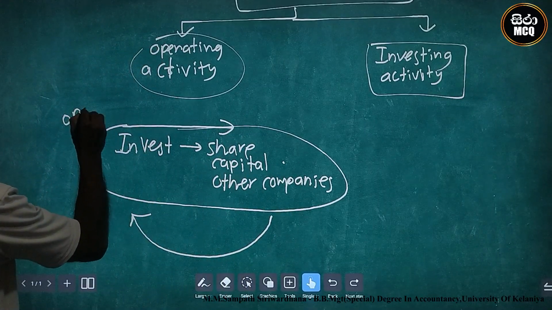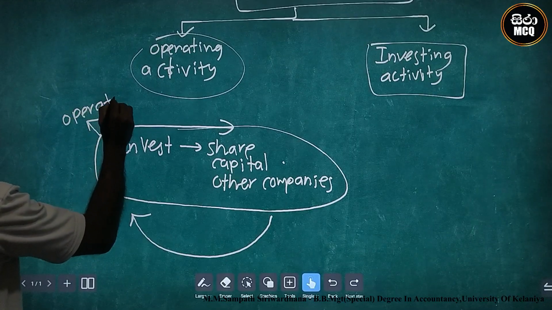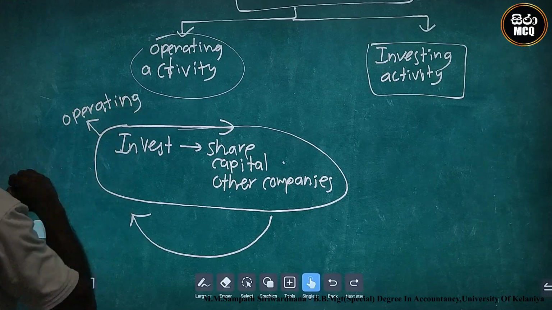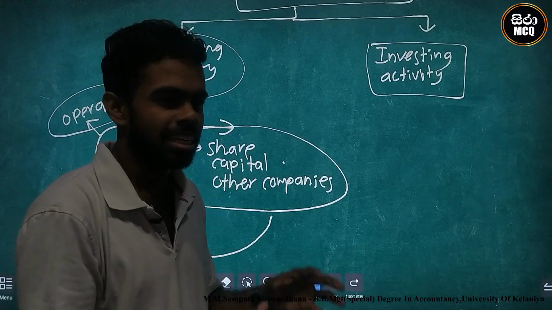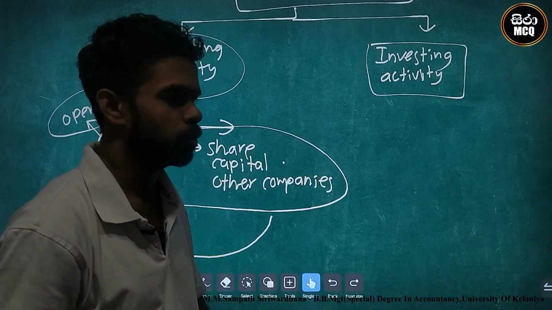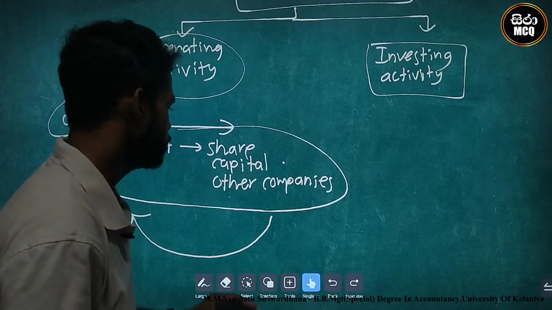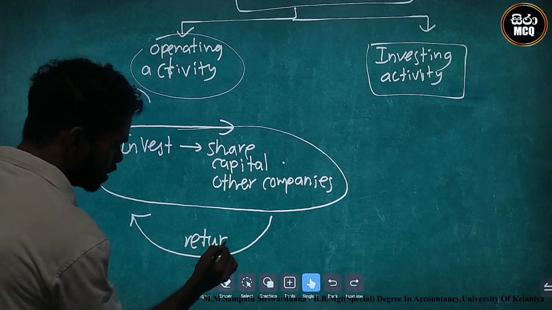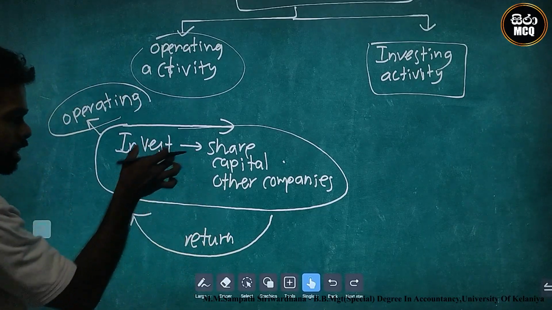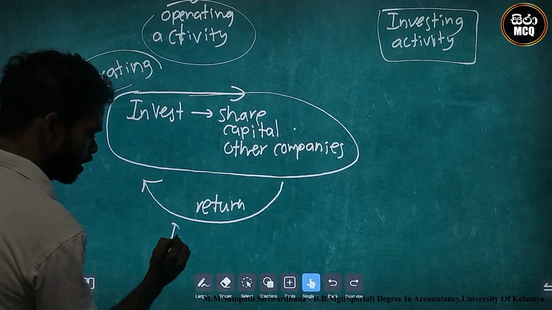Their operating activity is investment in share capital. What is the return of investing in share capital? The return is dividend received.